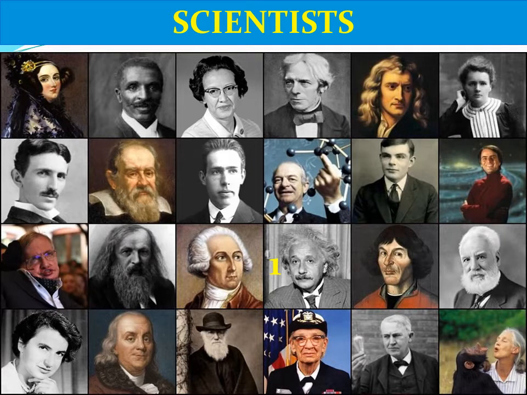Look at these pictures, children. Who are all these people? If you carefully observe, you can identify that these are a few famous scientists of the world. So who is a scientist, children? A scientist is a person who discovers or finds and invents new things. They are the famous researchers who find out new things for the world to know. Like we have here Isaac Newton, Stephen Hawking, Albert Einstein, Marie Curie, and many more scientists you can see in